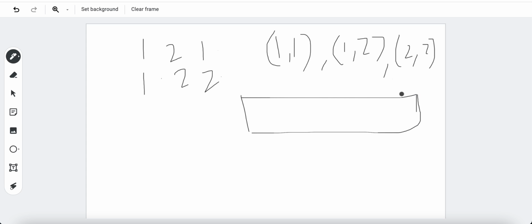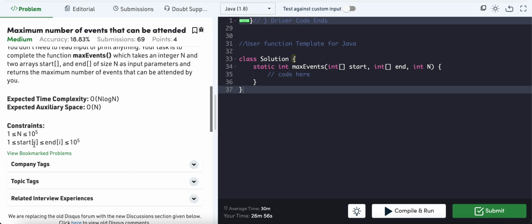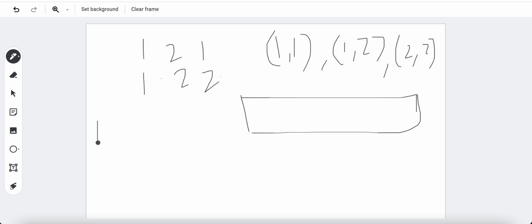Here we go through our pairs and check. One consideration is that our day will be from 1 to 10 raised to 5. So we will be just traversing from 1 to 10 raised to 5 here. In day 1, we will be tracking what are the events that we can attend. So in day 1, we can attend 1.